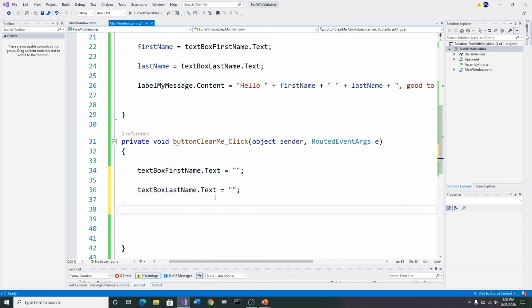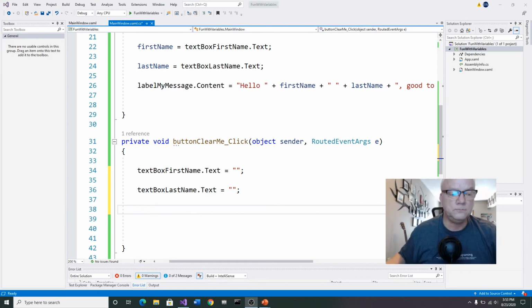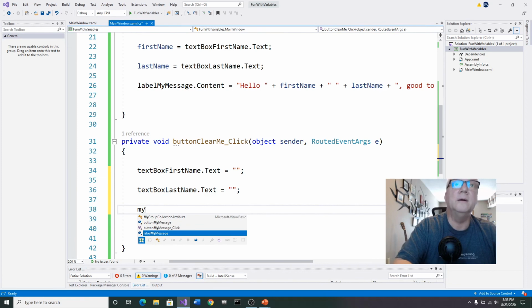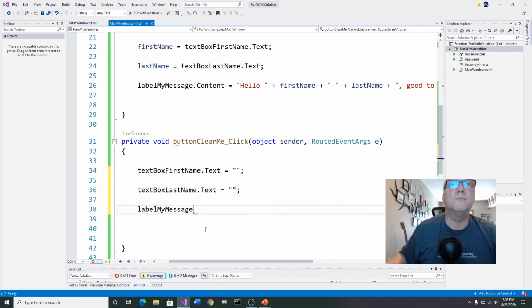Okay, so you've got text box first name dot text, you've got text box last name dot text, and now we're going to come in here and say, remember my, oh, there it is, label my message, right?